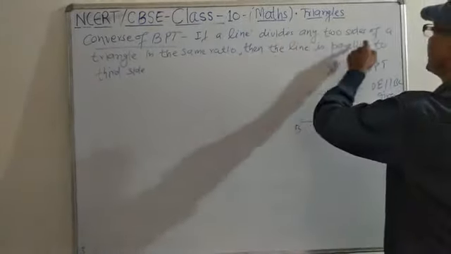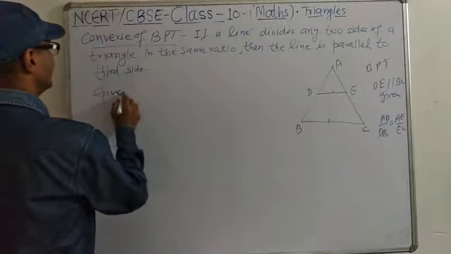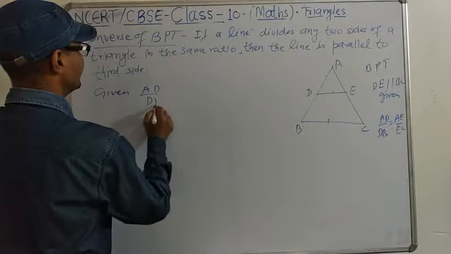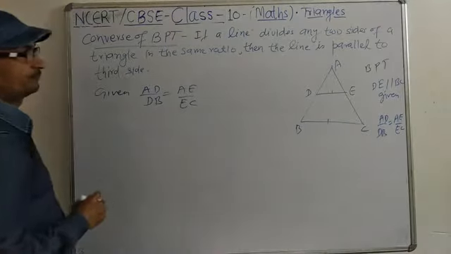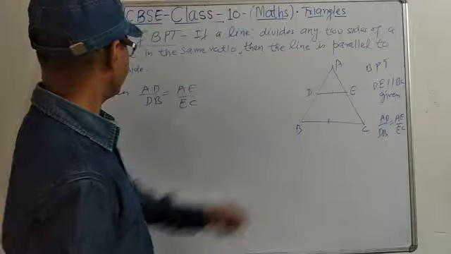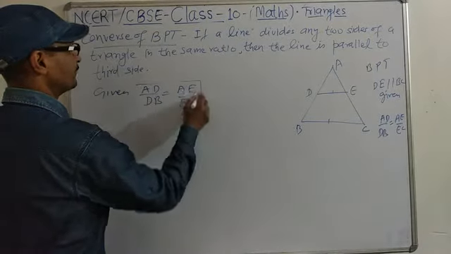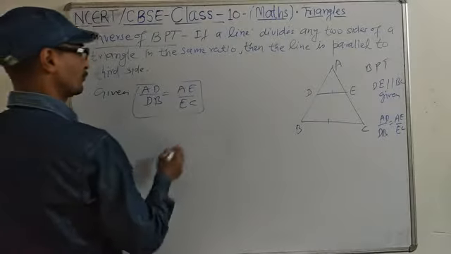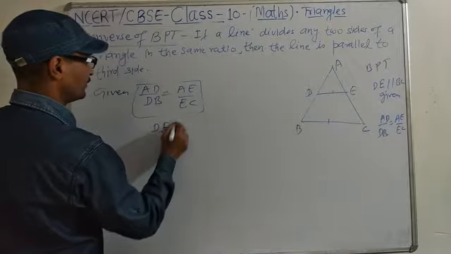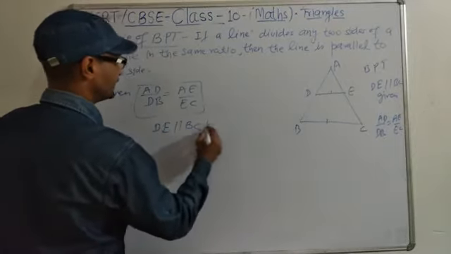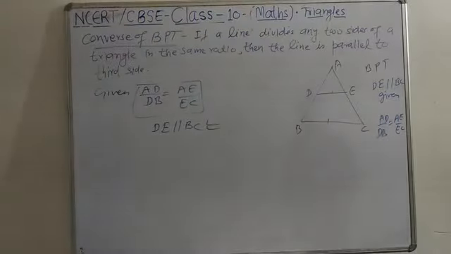If a line divides any two sides of the triangle in the same ratio, that means this part is given: AD by DB is equal to AE by EC. It is given. In BPT, parallel was given, but in the converse, it will be given AD by DB is equal to AE by EC. So what do we get? By this theorem, DE parallel to BC is the result of the converse of BPT, or we can say converse of Thales theorem.